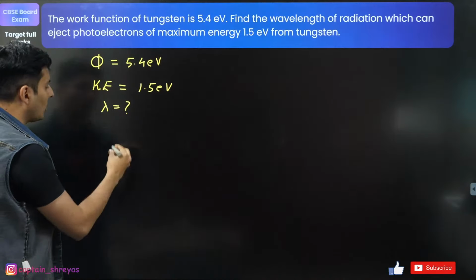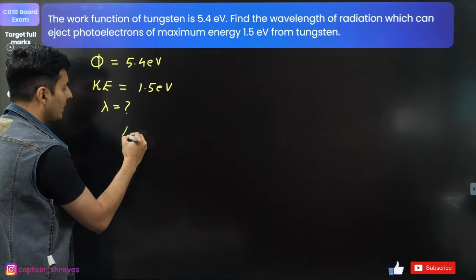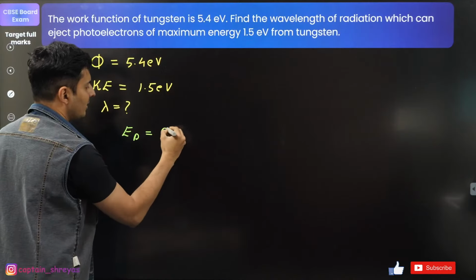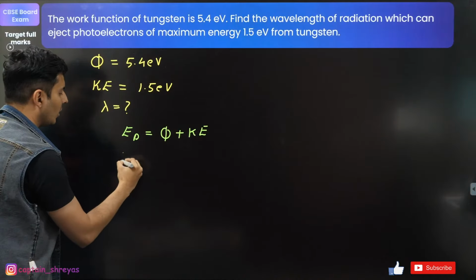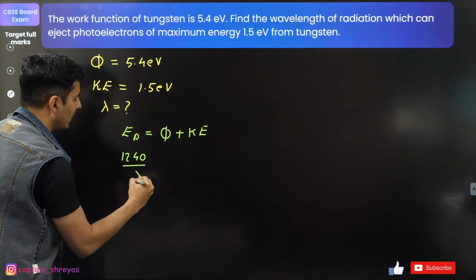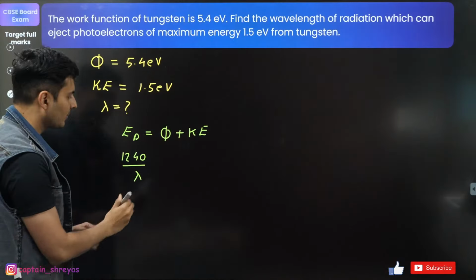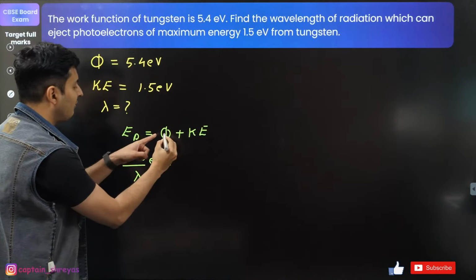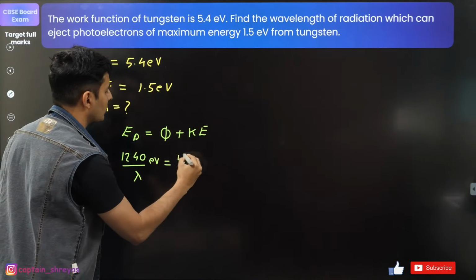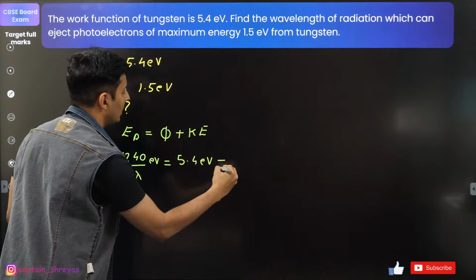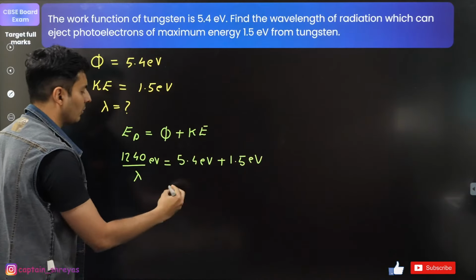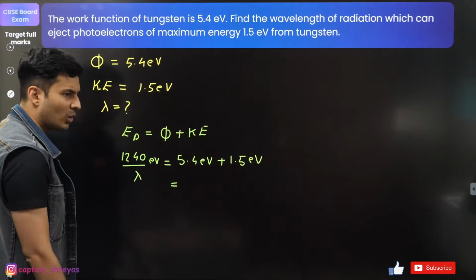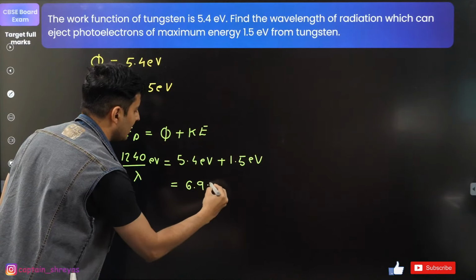We know using the photoelectric equation, the energy of the photon is the work function plus the maximum kinetic energy. Energy of the photon is 1240 divided by lambda in nanometers. This is in electron volt. Phi is the work function in electron volt, so 5.4 electron volt plus kinetic energy also in electron volt, 1.5 electron volt. Now 5.4 plus 1.5 is going to be 6.9 electron volt.